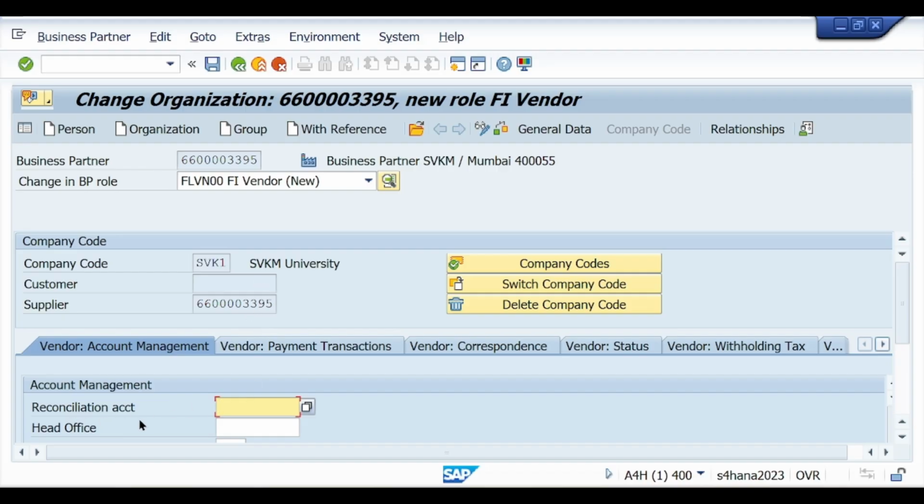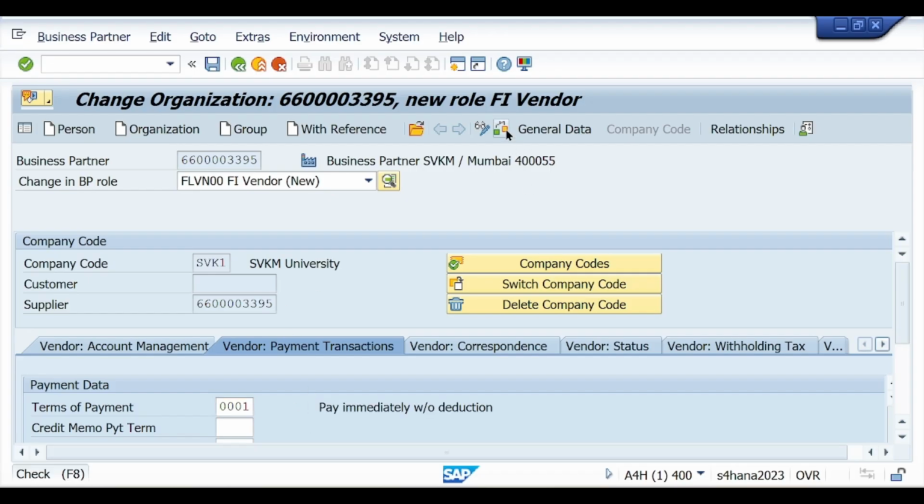Reconciliation account. The reconciliation account is used for all the transactions whatever we do with this business partner, that all is stored in the reconciliation account, that is our GL account. So I will enter 164 time 0, this is my GL account. Press enter, account payable. Okay, vendor transaction, terms of payment 0001. So that I have selected. Now check.